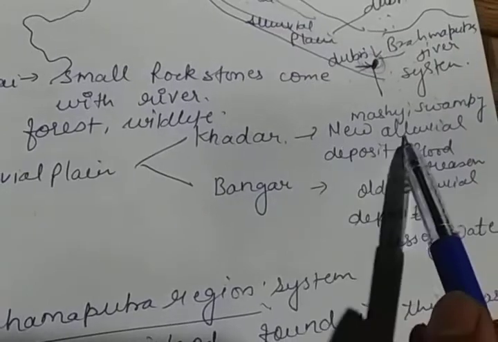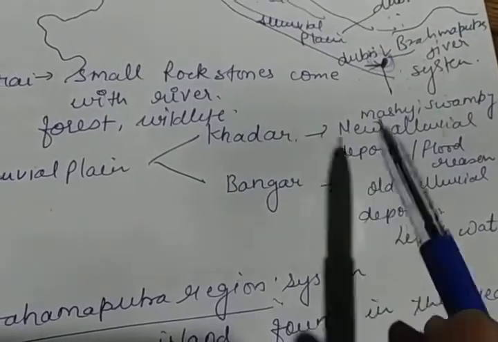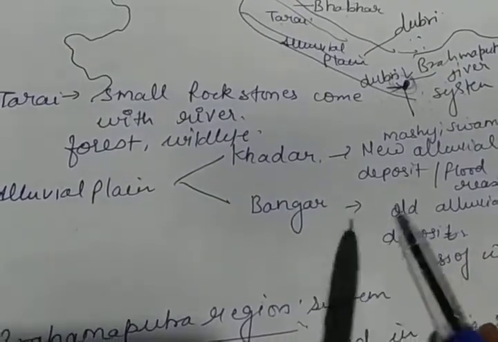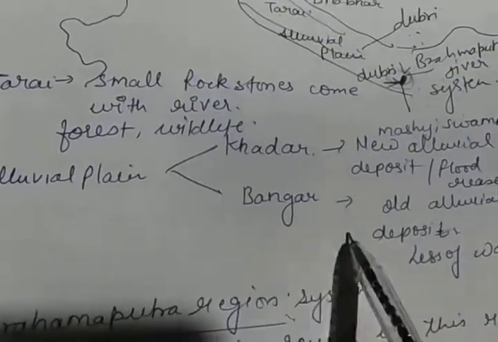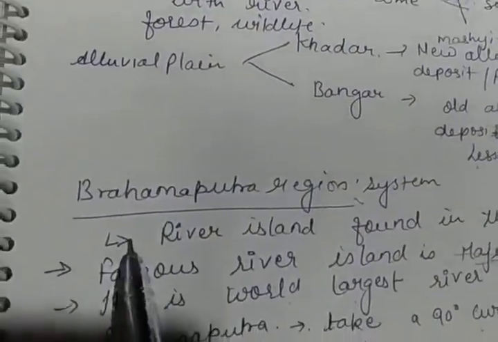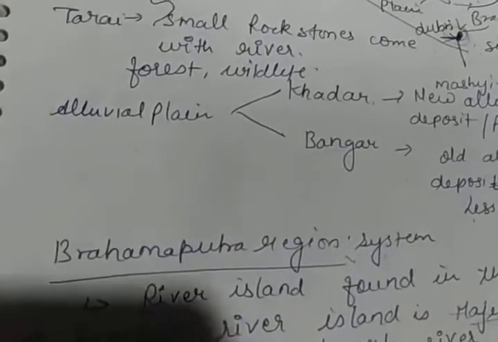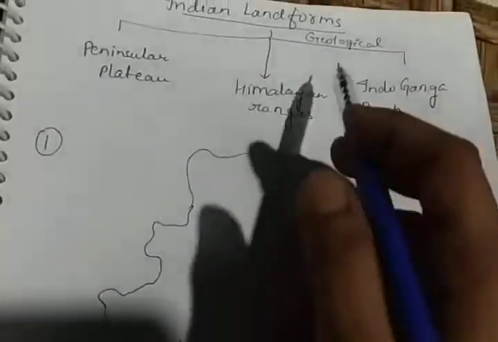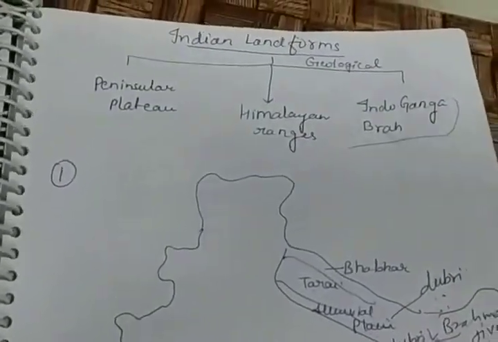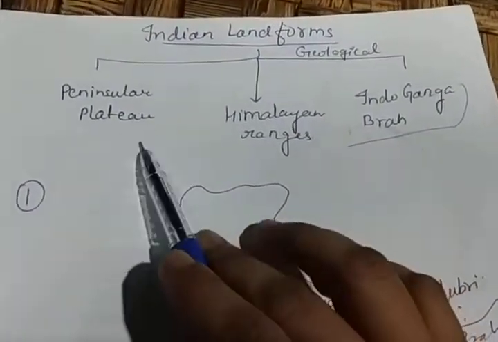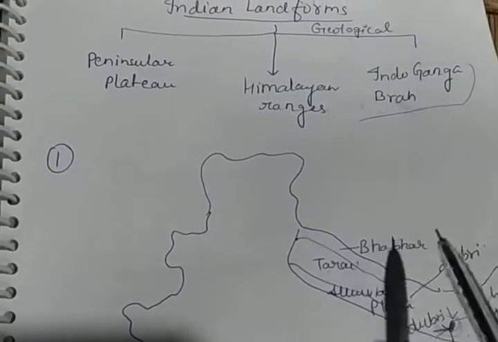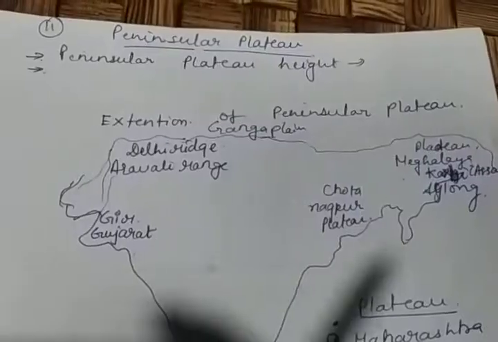The Khadar region is the new alluvial region, with deposits made by the rivers. It is a marshy and swampy region, meaning it is covered by water. The Bangar region is the old alluvial deposit region, where less water is found. Then we discussed the Brahmaputra river system. So this is the complete description of the Indo-Ganga Brahmaputra region. So children, in Indian landforms we discussed the 3 units: Peninsular, Himalayan and Indo-Ganga Brahmaputra region. I hope this is easy for you to understand with the help of the map.